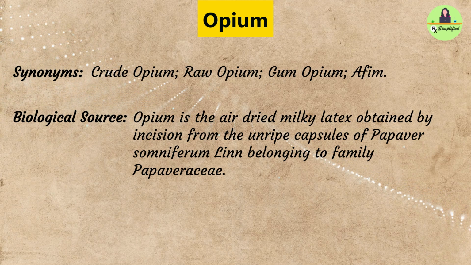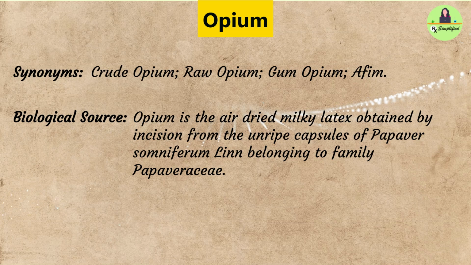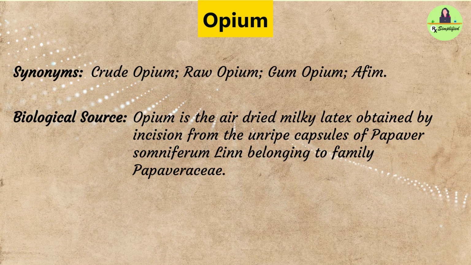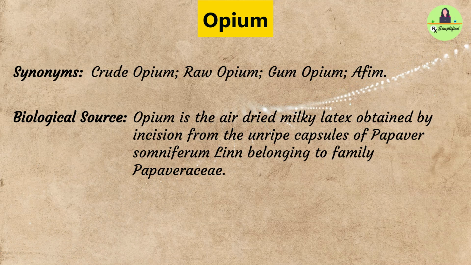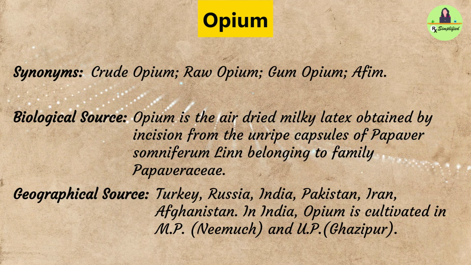What is the family? Family is Papaveraceae. And what is the scientific name? Papaver somniferum. What is the part used? The main part is the unripe capsules. How is this obtained? By air-dried milky latex obtained by incision. What are the geographical sources? Geographical sources are Turkey, Russia, India, Pakistan, Iran, Afghanistan.